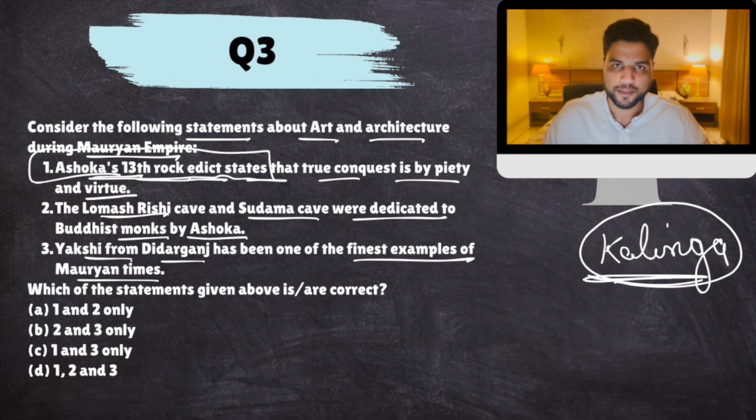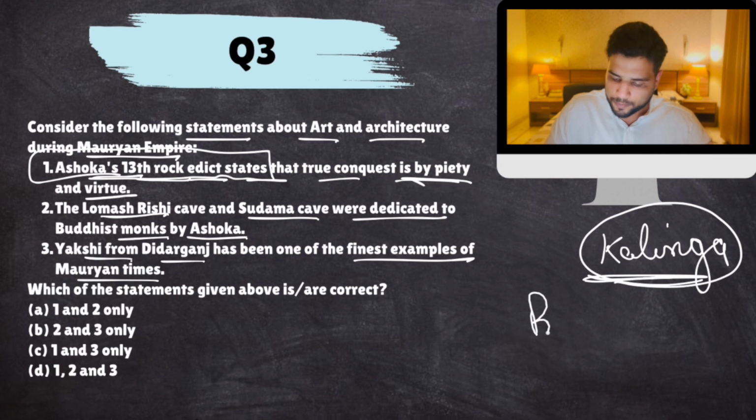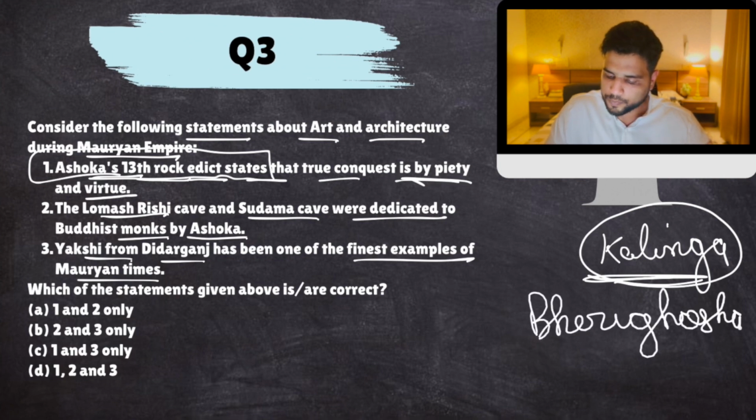devastation in Kalinga. So he said, and this is a very famous thing, that from next time onwards, all my conquests would not be through war. All my conquests, capturing another land, would be through piety and virtue. True conquest comes with piety and virtue, not by war. And he said that from now on, he is going to abandon Bheri Ghosha. My pronunciation can be bad in this. And work towards Dhamma Ghosha.